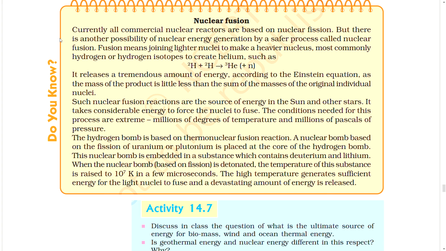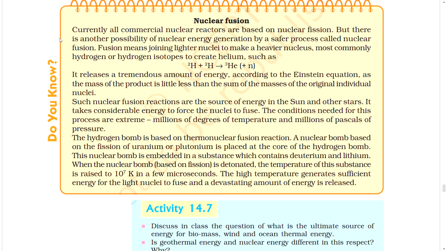The hydrogen bomb is based on thermonuclear fusion reactions. A nuclear bomb based on the fission of uranium or plutonium is placed at the core of the hydrogen bomb. This nuclear bomb is embedded in a substance which contains deuterium and lithium.